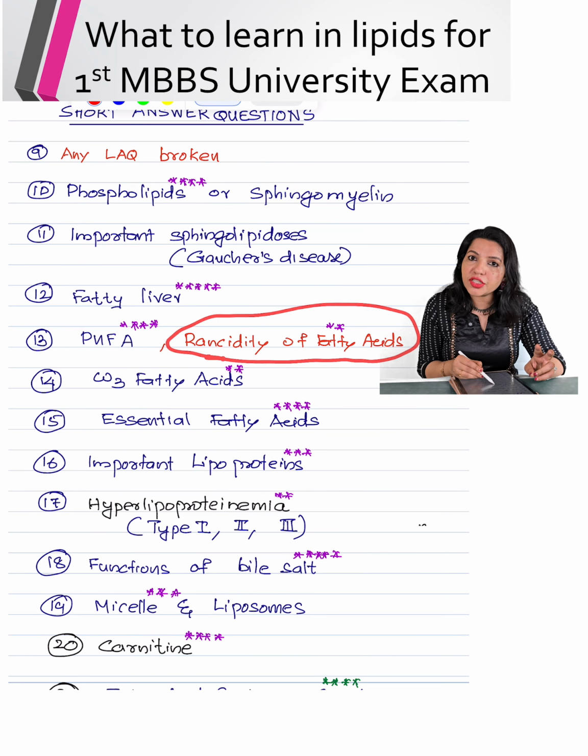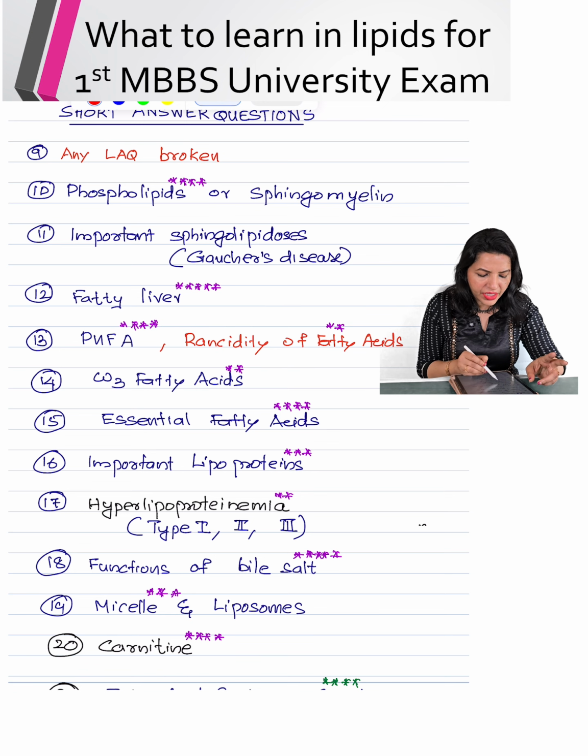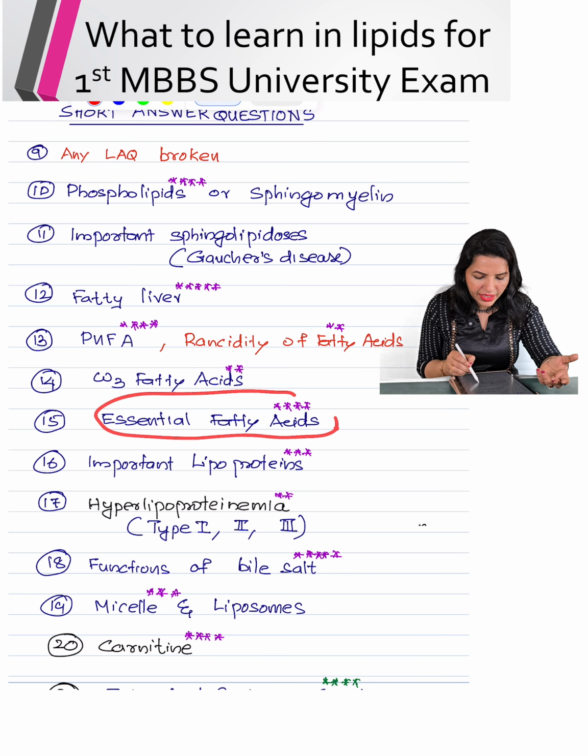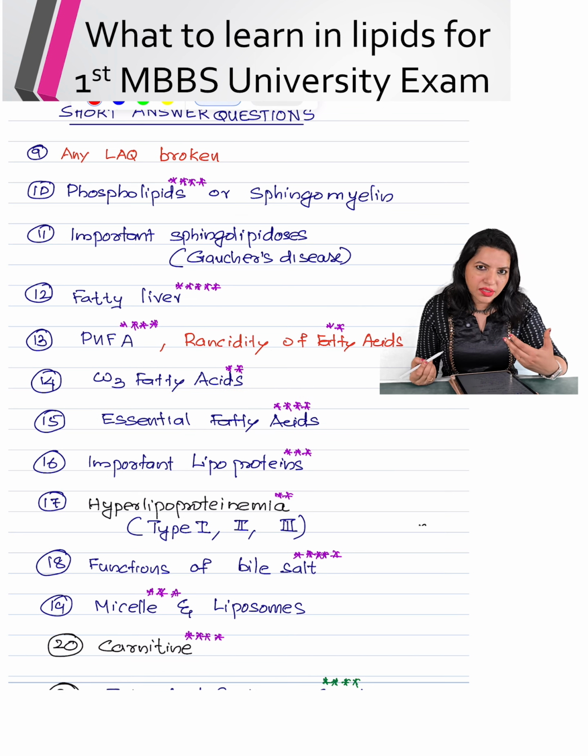Then rancidity of fatty acid, sometimes it can be asked, but I gave only 2 star for that. Then omega-3 fatty acid, so that is also a very important topic. Then essential fatty acid, I have given 4 star for it, very frequently asked, maybe as a short answer question or a 1 mark question or an MCQ question also.